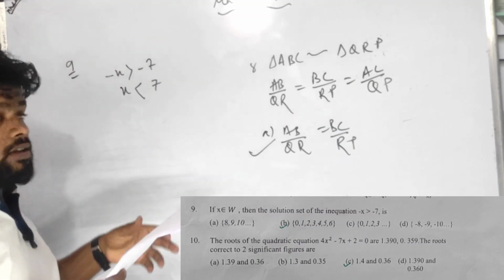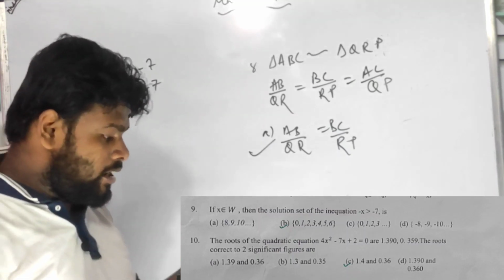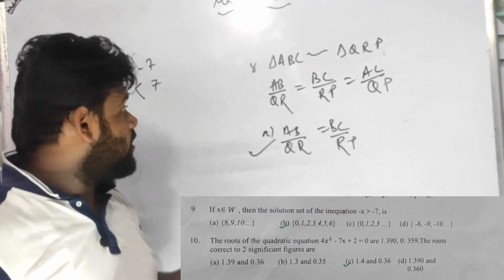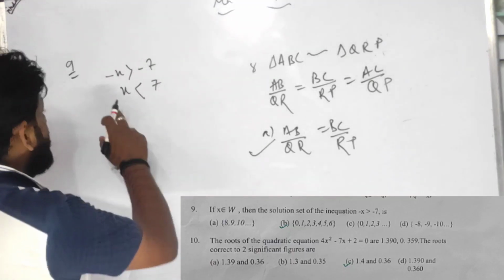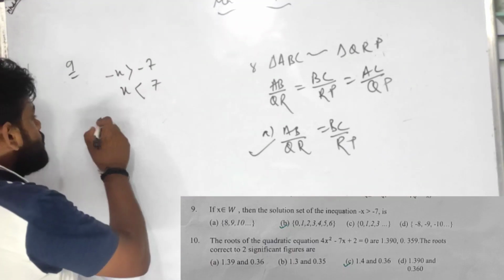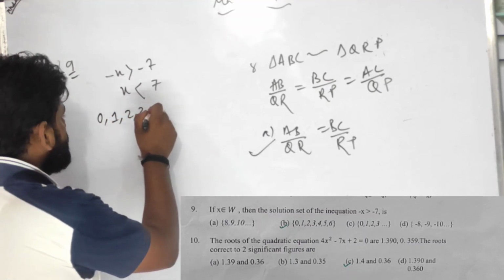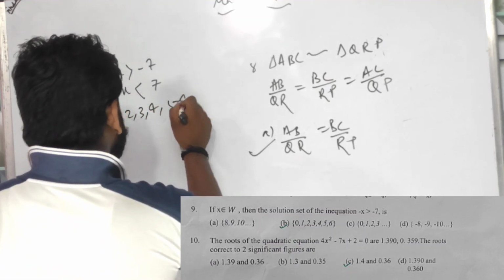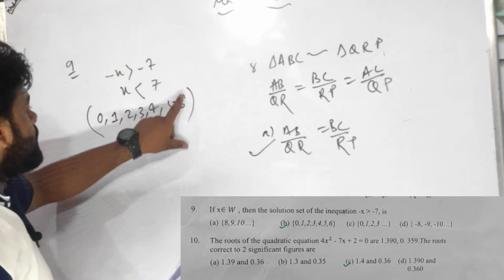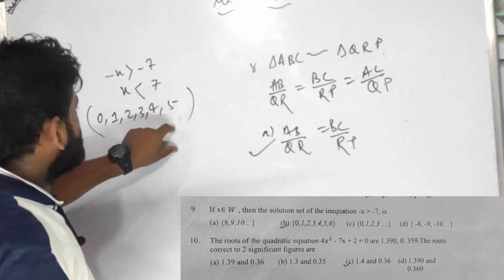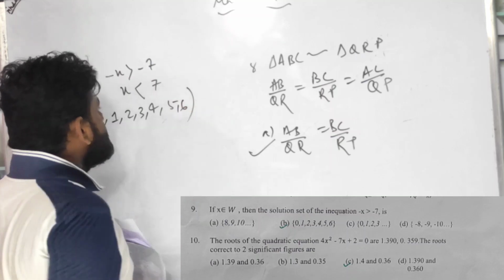So as you know very well, in whole numbers 0 is included, right? So x is less than 7, so the solution set will be 0, 1, 2, 3, 4, 5, 6. The solution set will be up to this much.